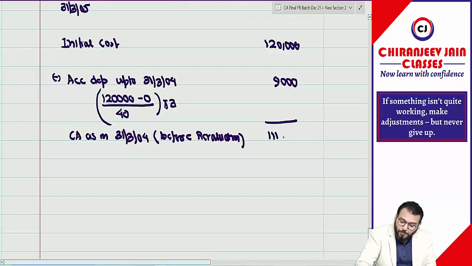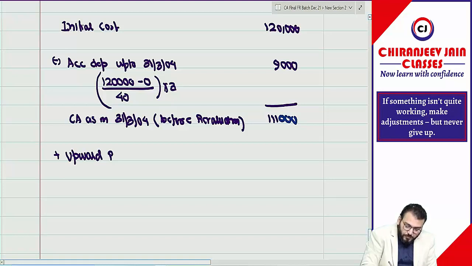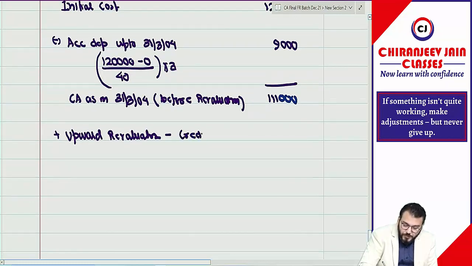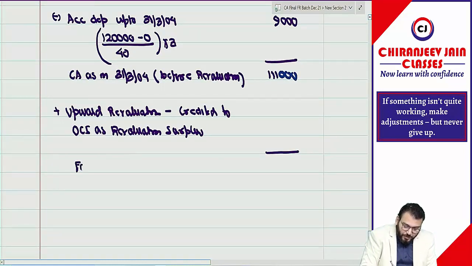1,26,600. There is an upward revaluation now. So plus upward revaluation. Can I say upward revaluation will be credited to what? Credited to OCI as revaluation surplus. So can I say after this the fair value will become what?